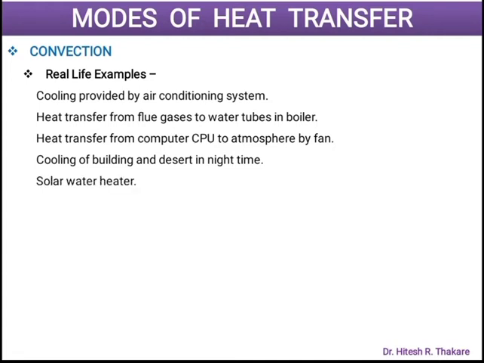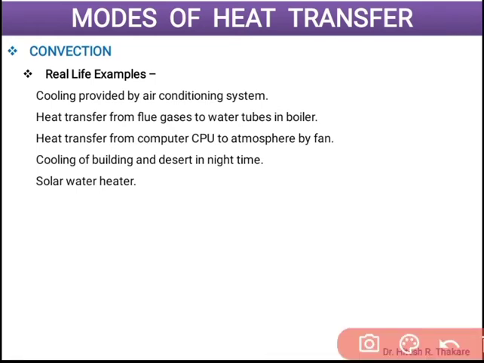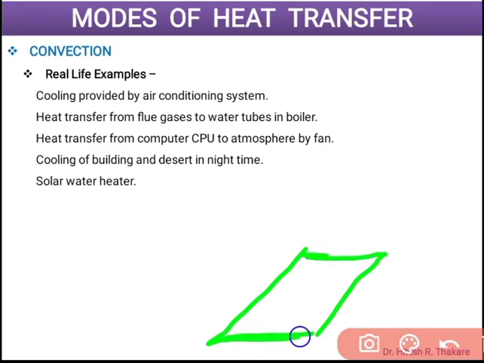Solar water heater is one of the beautiful examples of using convection heat transfer for environmental protection as well as creating hot water for our daily use. Let us understand this technically. Consider there is a solar water heater. If you recall correctly, the solar water heaters are never kept in a horizontal position or in a complete vertical position. They are always inclined. Now it is up to you to find out how this inclination angle is decided. You can Google the answer. So this solar water heater's collector surface is always inclined to the ground surface or horizontal floor.